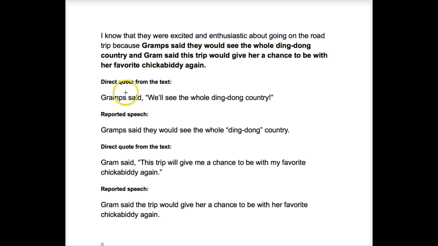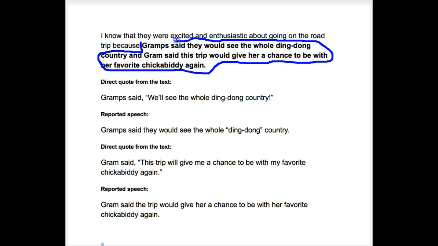And I could say, well, I know that they were excited and enthusiastic about going on the road trip because Gramps said they would see the whole "Ding Dong" country, and Graham said this trip would give her a chance to be with her favorite chickabiddy again. In this part of my answer, I am reporting what Graham and Gramps said. And by reporting, I mean I'm just stating what they said. I'm not quoting them directly.